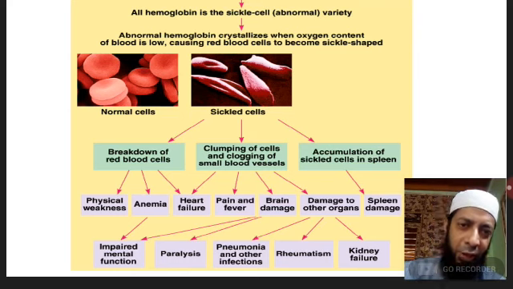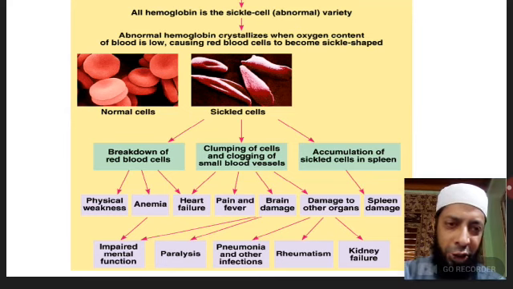That means a single gene affects a number of characters simultaneously and affects a number of body organs simultaneously. This is the example of sickle-shaped anemia. These are examples of pleiotropic genes.